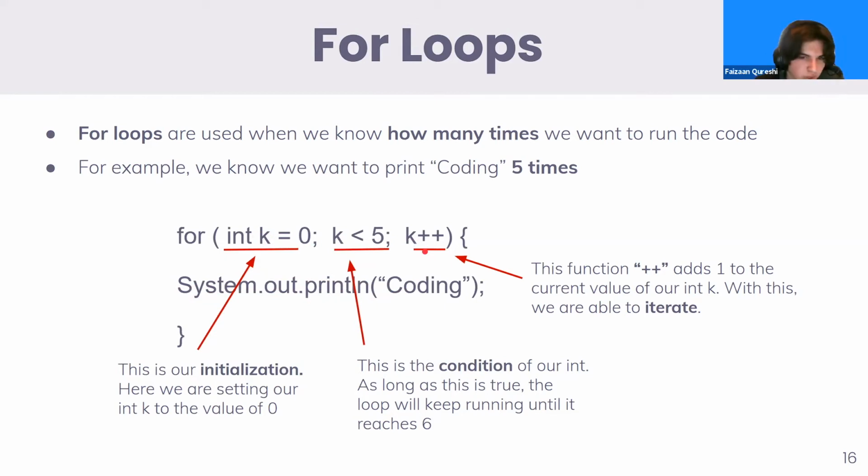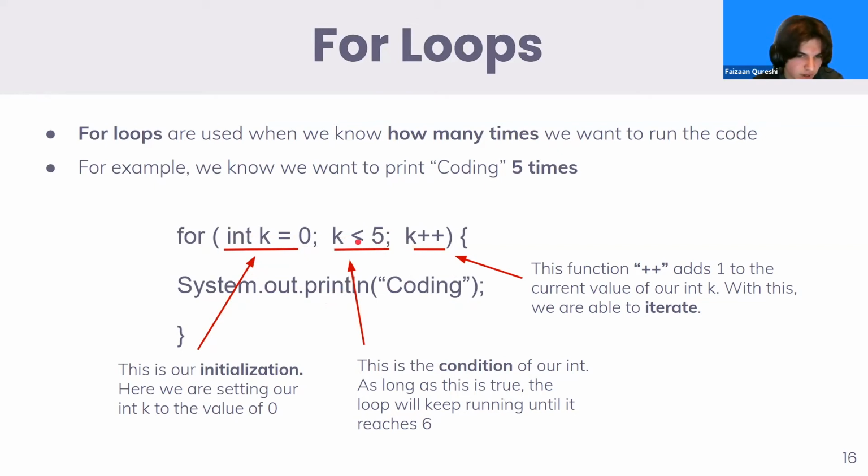Just to bring it all together, when we're running our code, we start off with k equals 0. k is less than 5, so we're going to run our code. We're going to have it print coding once, and then k++, so k is now 1. Let's run through it again. Now that we have 1, is 1 less than 5? 1 is less than 5, so it's going to run through this code. It's going to print out coding, and then it's going to do k++ again. It's going to keep repeating this until we get to k equals 5.